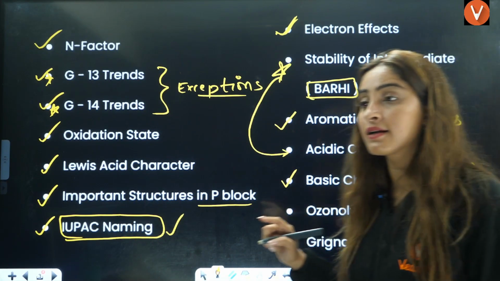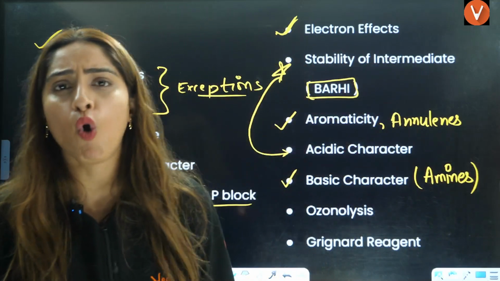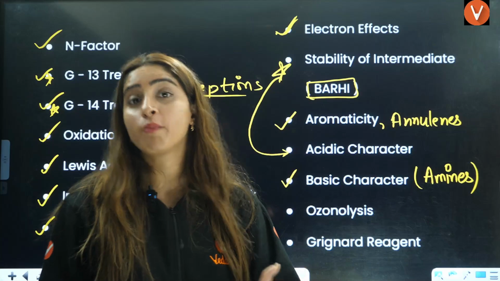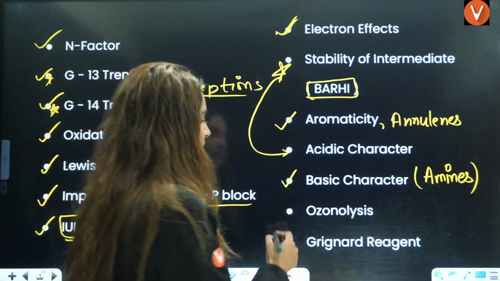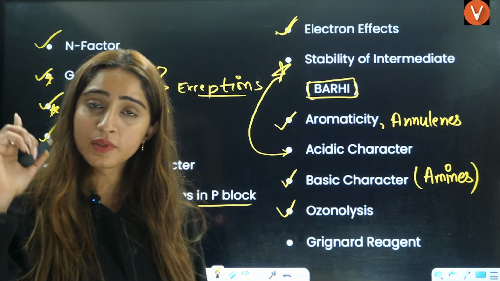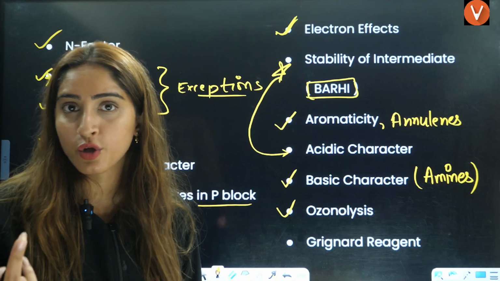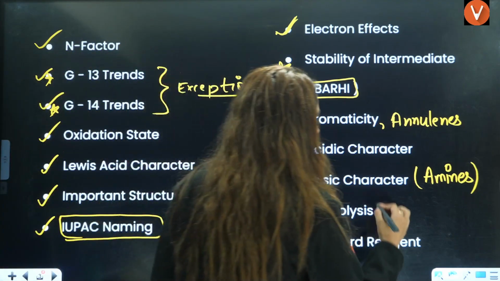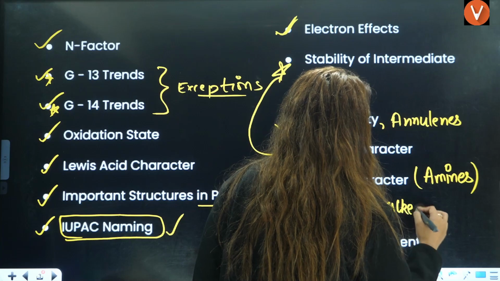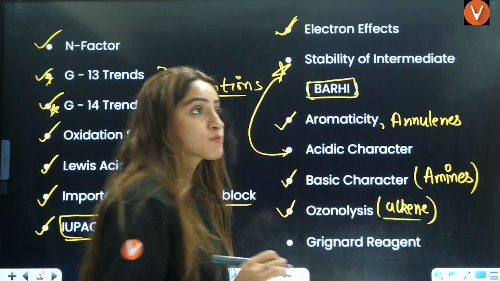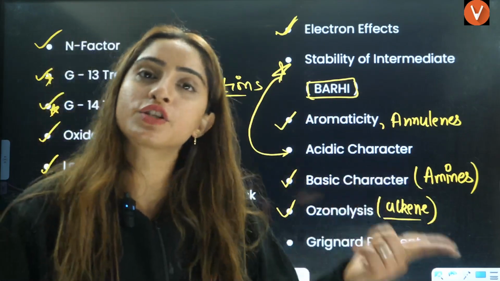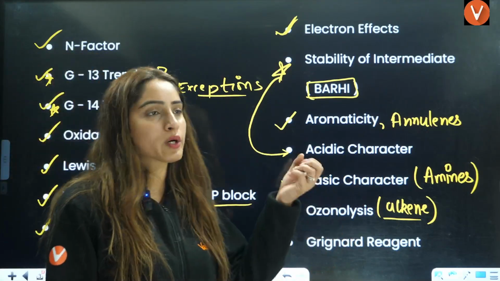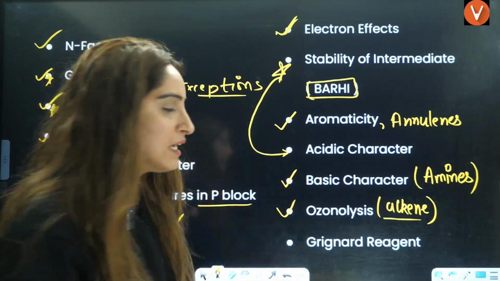Usually acidic character is asked from alcohols, phenols and ethers. And here basic character is asked from amines, right? High chances. Then ozonolysis. There are two kinds of ozonolysis in your syllabus, alkene and alkyne. Alkene is more important to you, right? Both reductive and oxidative. And if you ask, ma'am, out of oxidative and reductive, which is important? Reductive is more important, right? So usually they will ask you reductive ozonolysis of alkene, right?